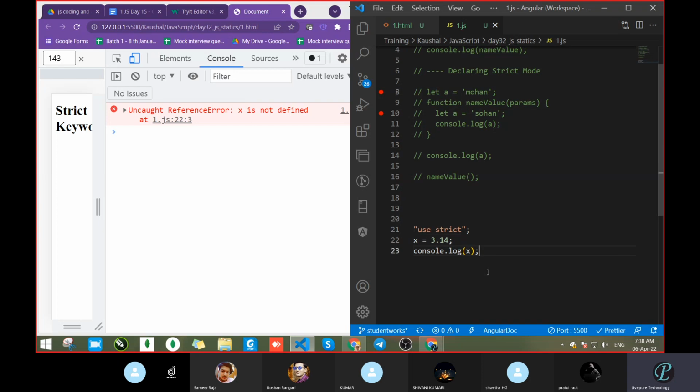Any issue? So what is the benefit of this one? With the help of this, you are telling that you have to define this. Means define in the sense declare. So what we will do? We will write let, var, const, anything, and now it will work because now it gets declared. Whenever you tell that the data type should be proper, everything should be proper, you can declare this way. You have to declare, then only we can use that.